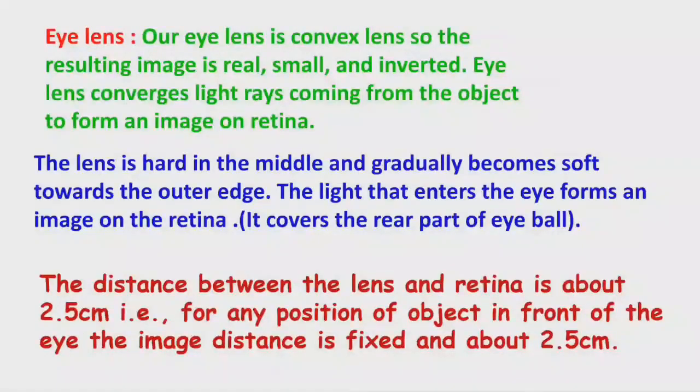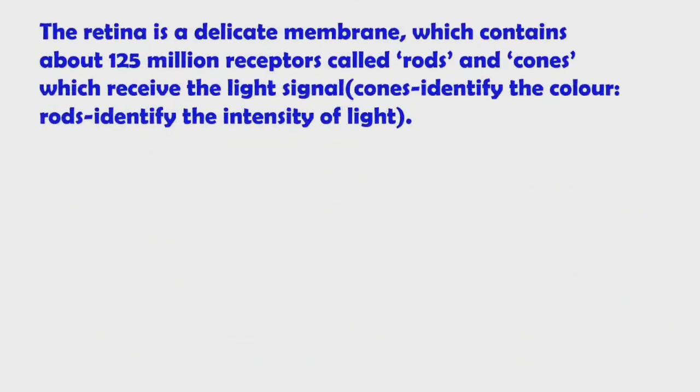Image distance is always fixed, that is 2.5 centimeters. How is it possible? The retina is a delicate membrane which contains about 125 million receptors called rods and cones.